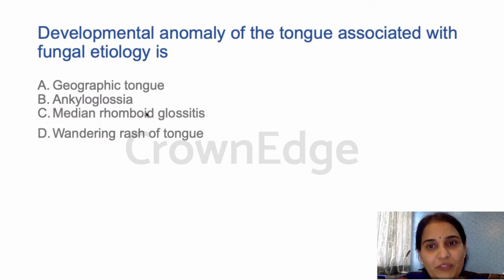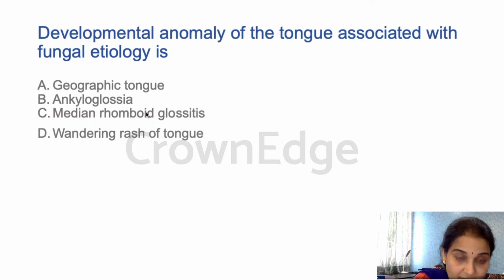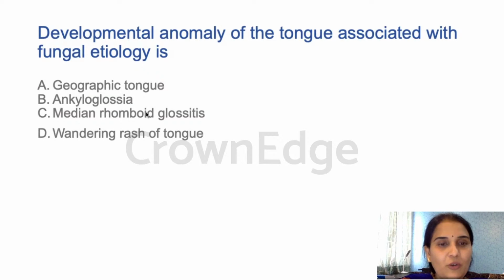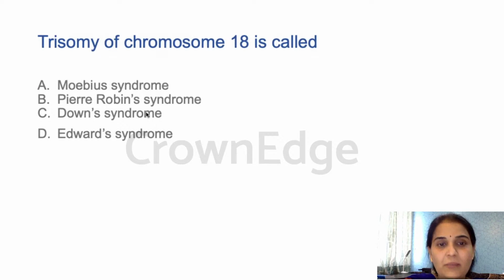Developmental anomaly of the tongue associated with fungal etiology. Okay, here we come. Geographic tongue, ankyloglossia, median rhomboid glossitis, wandering rash of tongue. The answer is, with fungal etiology, yes, median rhomboid glossitis. Yes, there may be repetition, but these will help you during writing exams.